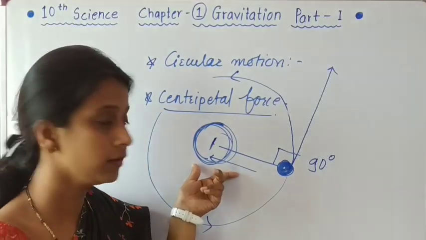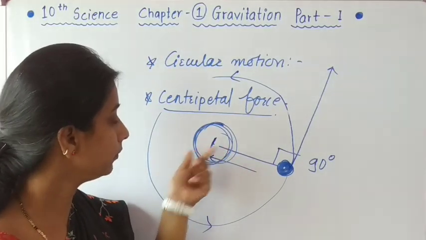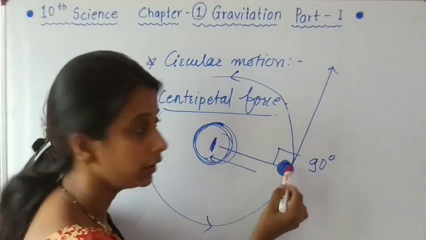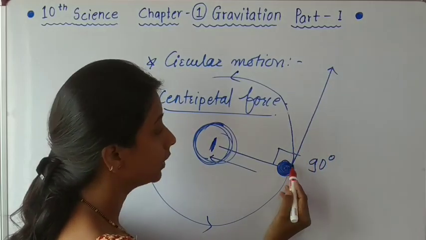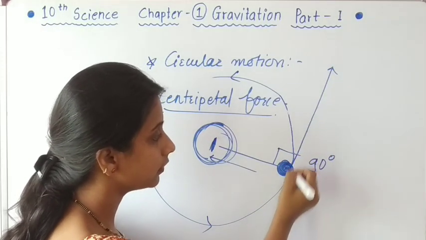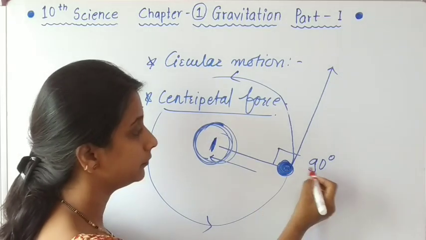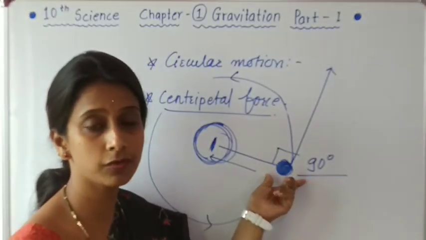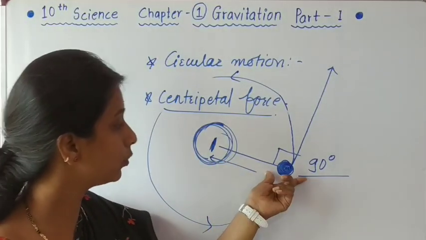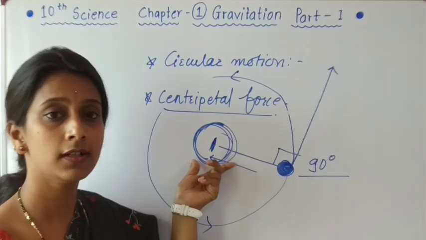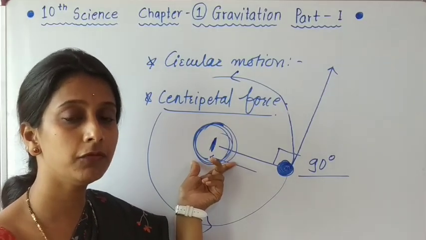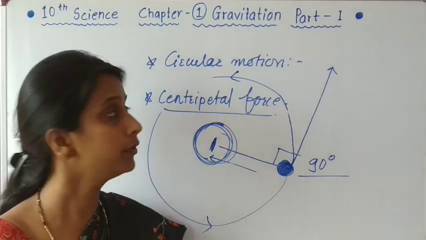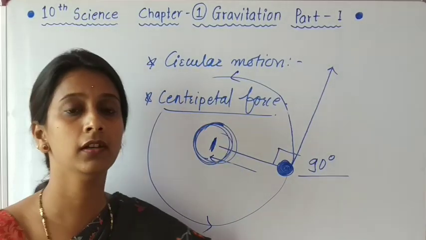Students, again just to see once here. As we stop the force acting on this stone, it goes in a straight line, and that straight line is a tangent to the circular path, meaning it is at 90 degrees. The force which acted on this stone was directed toward the center of the circular path, and this kind of force is called centripetal force. So this is about circular motion and centripetal force.